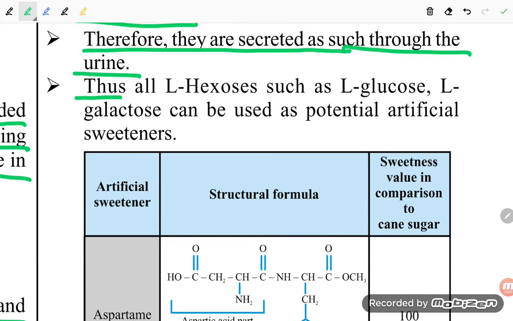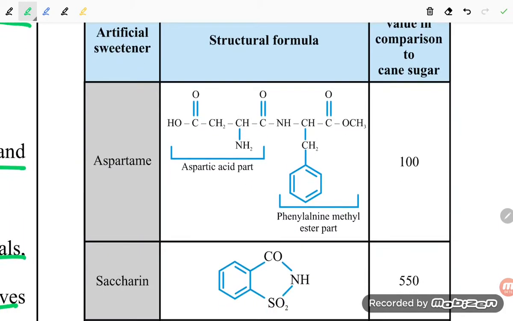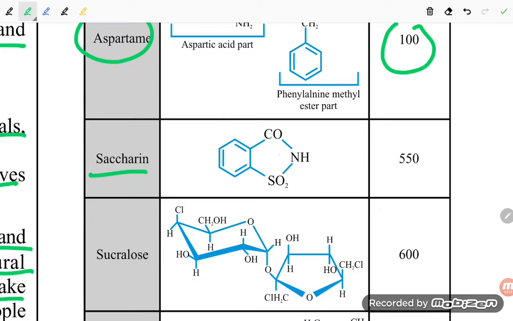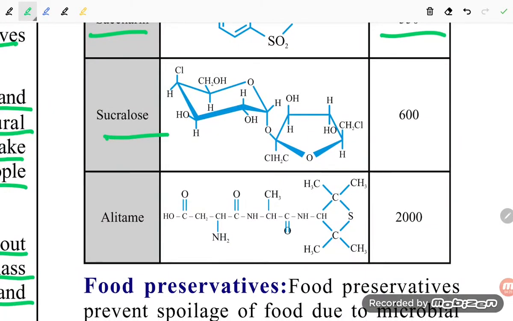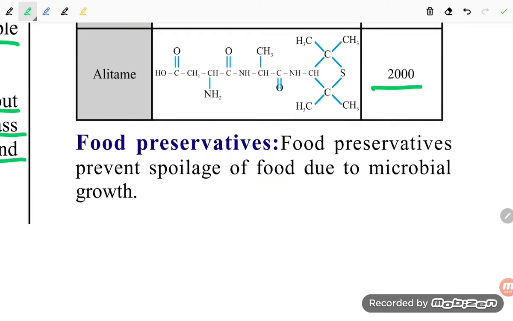Thus, all L-hexoses such as L-glucose and L-galactose can be used as potential artificial sweeteners. Compared to cane sugar, aspartame is 100 times sweeter, saccharin is 550 times, sucralose is 600 times, and alitame is 2000 times sweeter.